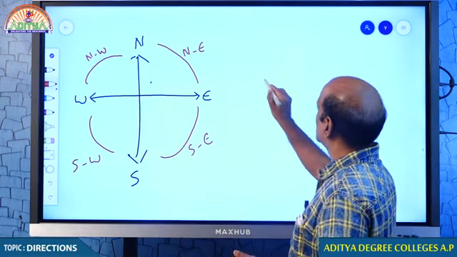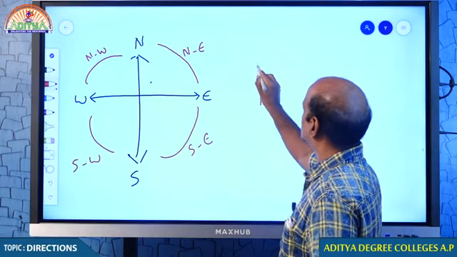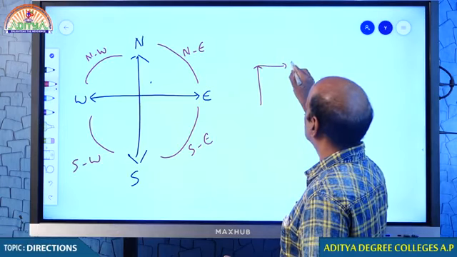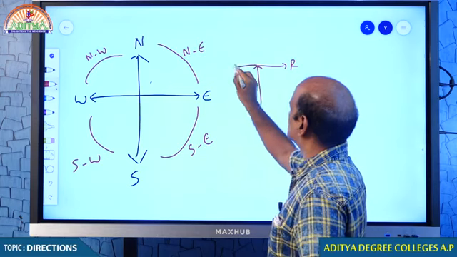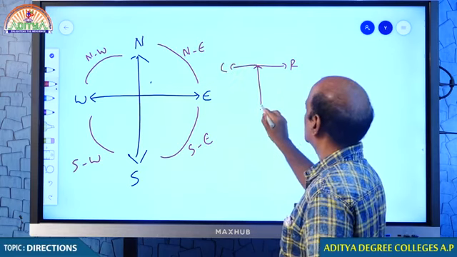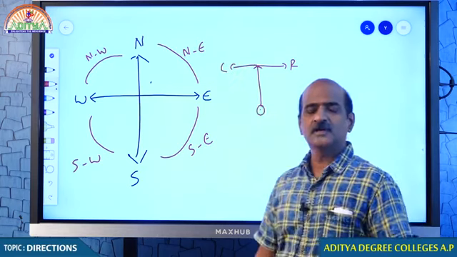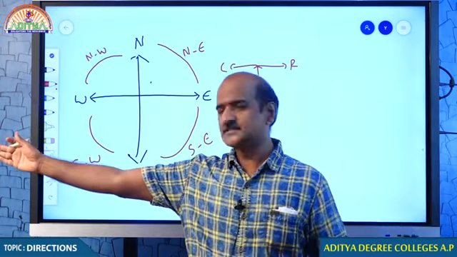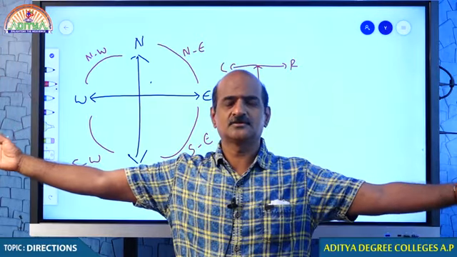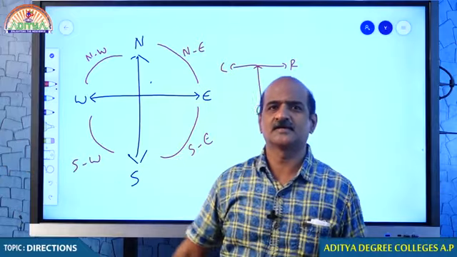And if somebody is moving in this direction, for your information, this will be his right and this will be his left. Okay, this is the point. You can easily identify this. So you see, this is right and this is left. So there is not a very big issue. We can easily identify that.